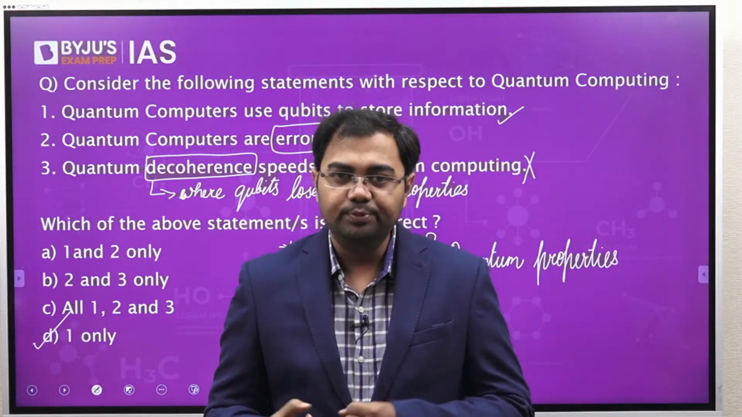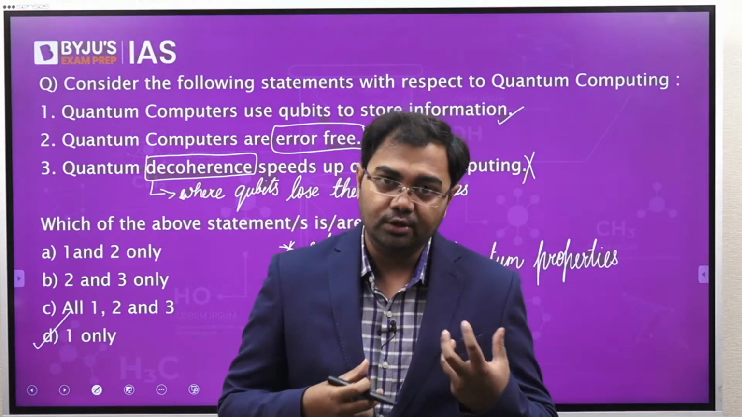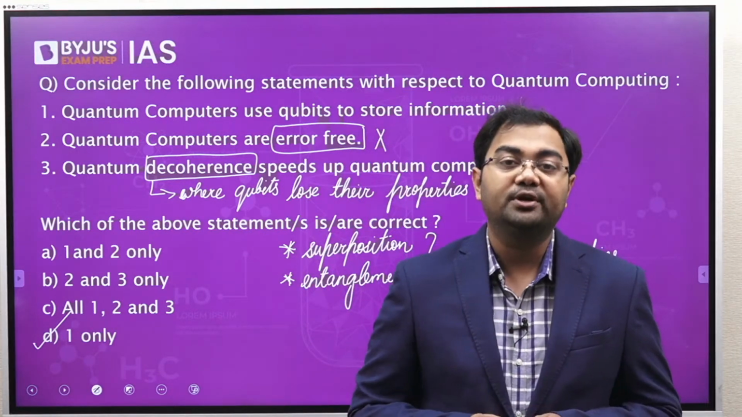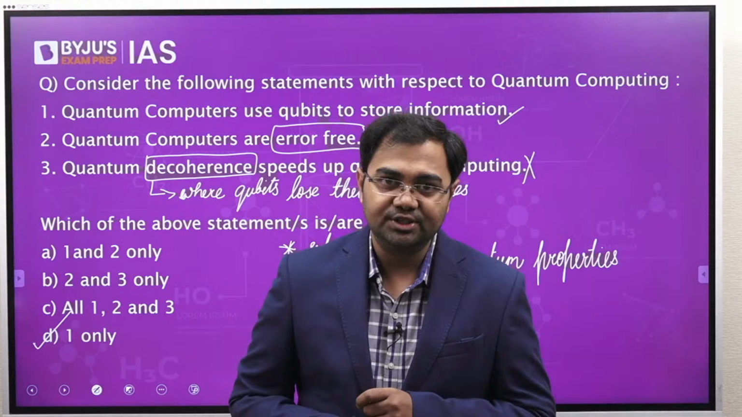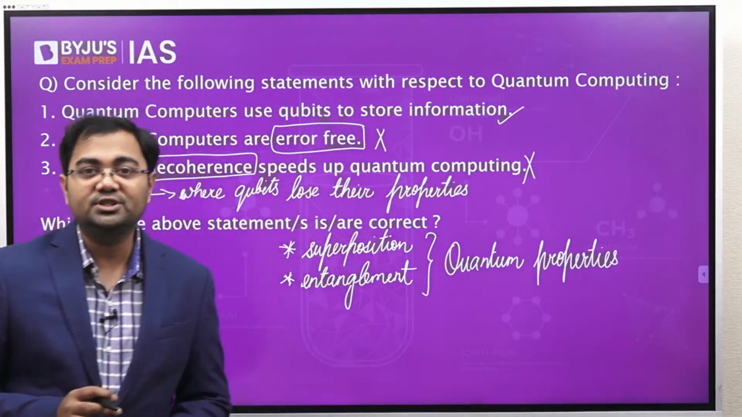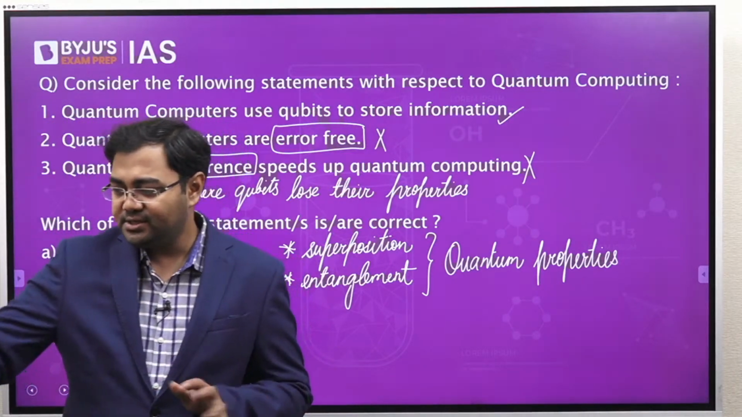What is the meaning of qubit? What is the meaning of quantum decoherence? What is the meaning of superposition? What is the meaning of entanglement? All these kinds of concepts may become very, very important from the perspective of your examination. So if I just give you one line each about what we mean by superposition and what we mean by entanglement, in very simple words, just understand this.